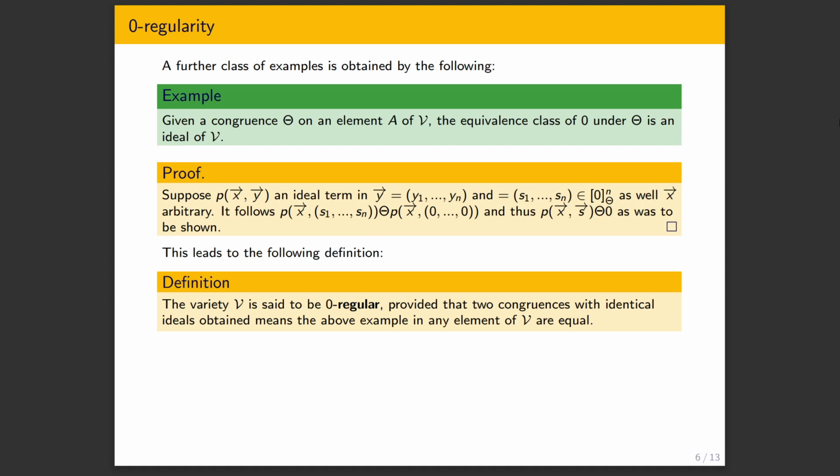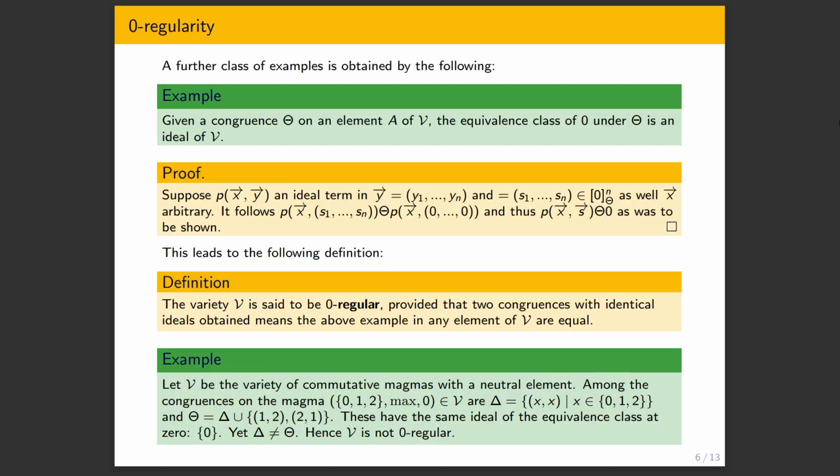Actually, sorry, not the next slide. I think the slide after the next one. So here's an example, just to illuminate zero regularity. If you take V as the variety of commutative magmas with neutral element, so 0 is going to be the neutral element. We have one binary operation symbol and constant symbol 0. We can take this magma, 0, 1, 2, and then as our binary operation, we take the maximum of two elements, and our neutral element is 0. If you take the maximum of 0 with something, if that something is greater or equal to 0, you get that something. That's the case here with 0, 1, 2.